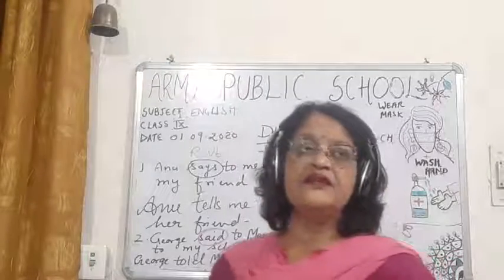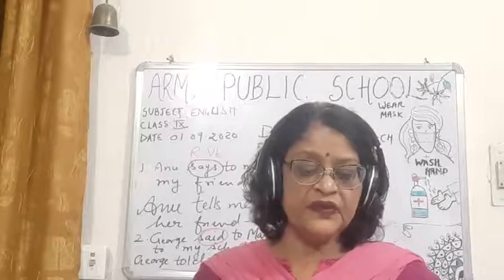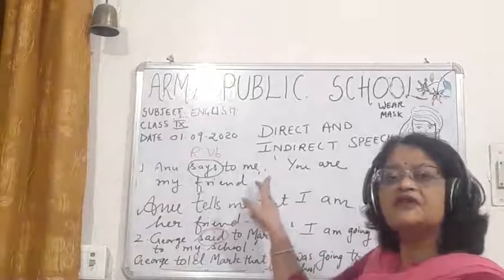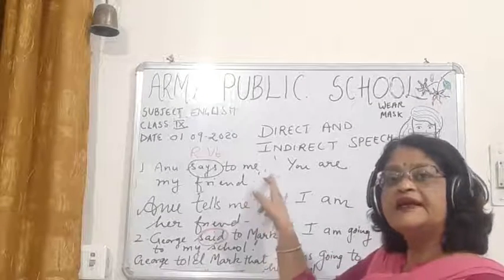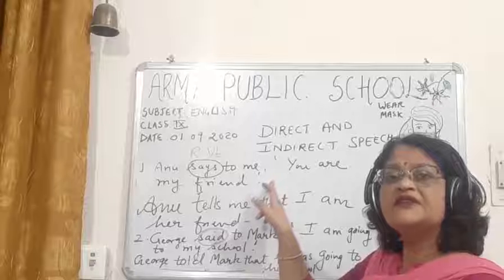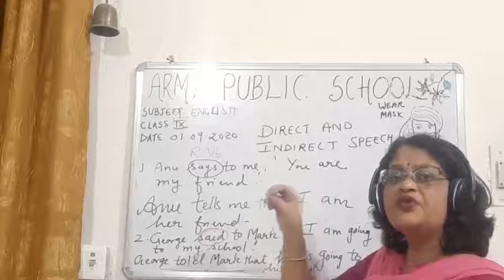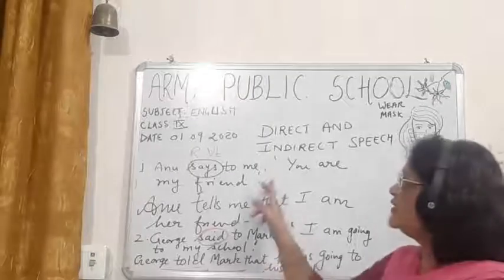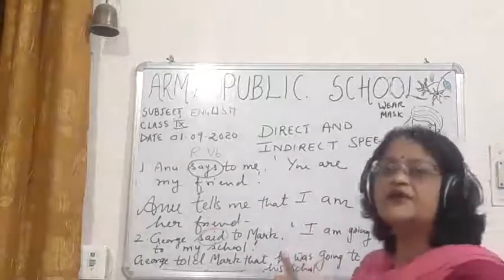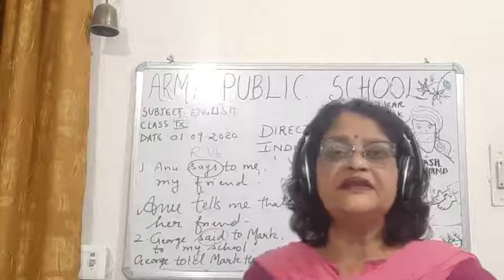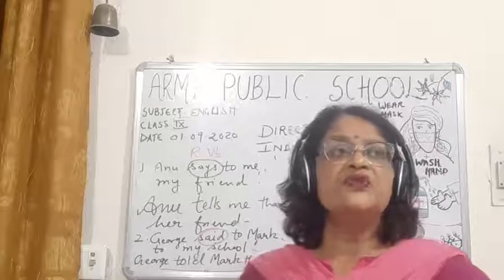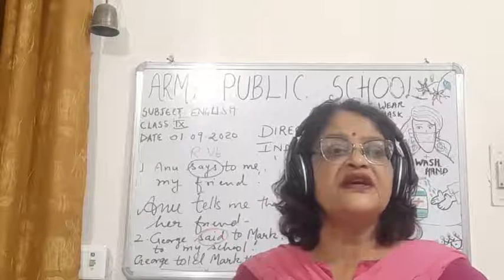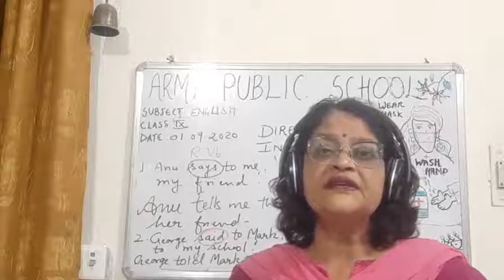Okay, and then children, second thing, when you remove the inverted comma, you have to remove the comma which is in the center also. And the moment you remove the comma which is there in the center, you have to write the conjunction that. Children, this I am telling when the reporting verb is in the present tense. Please hear me properly. When you have to change from direct to indirect speech, first you have to see whether the reporting verb is in the present tense or past tense.